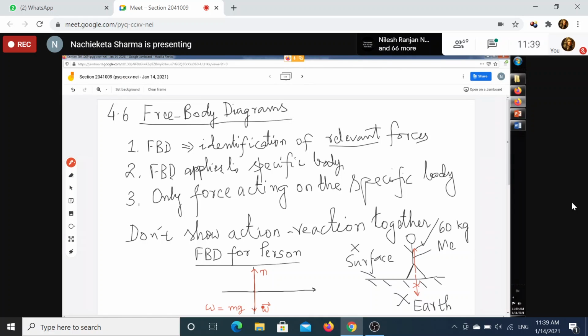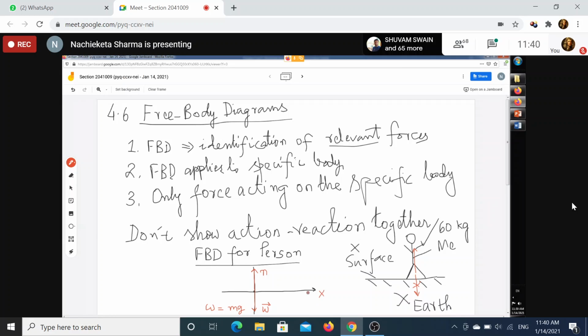Now, which law am I going to apply? There are two laws which I can apply, either Newton's first law or Newton's second law. Now this body is in equilibrium. How do I know? Because initially I have told you that I am standing on a horizontal platform, so I am at rest. If I were moving with uniform velocity also, in that case also you would apply Newton's first law. So I will apply Newton's first law. Newton's first law has how many parts? 3 parts, X, Y, Z. But because I am dealing with a two-dimensional plane, for me X and Y are important.